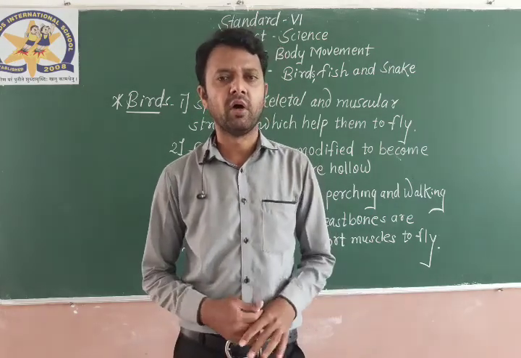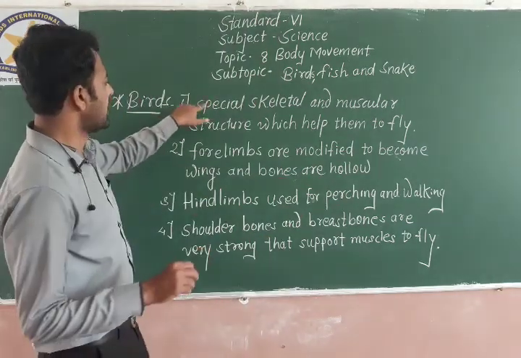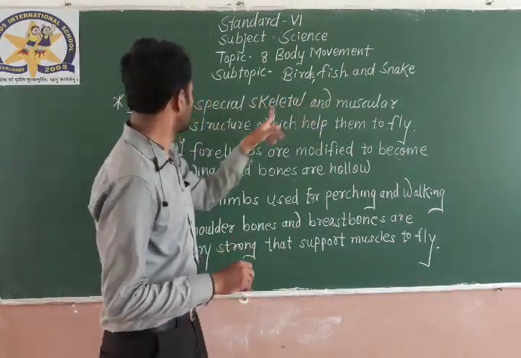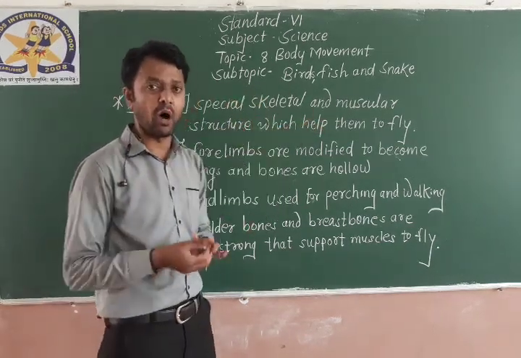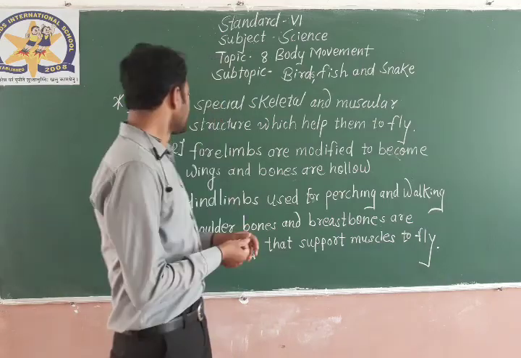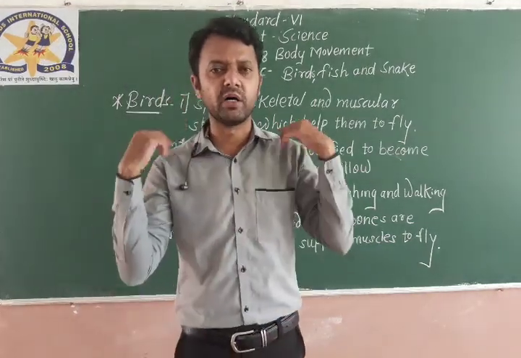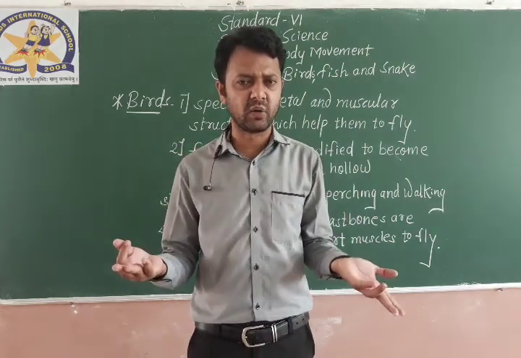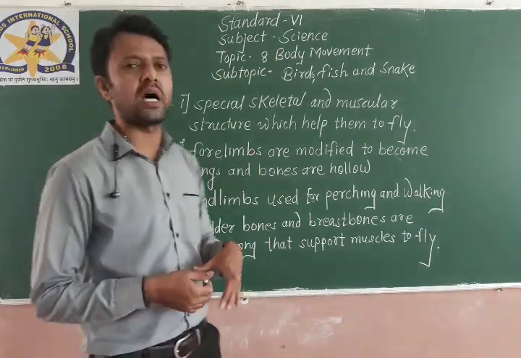How do birds move? I hope it is very clear to you all. First of all, let me see the special skeletal and muscular structure birds have which helps them to fly. First point, how do birds move, we are discussing here. Secondly, forelimbs are modified to become wings. Birds' forelimbs, the front 2 legs, become wings. That helps the bird to fly, and their bones are hollow.